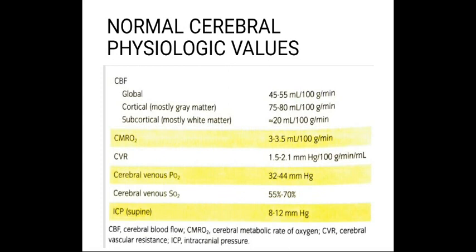Then cerebral vascular resistance is 1.5 to 2.1 millimeters of mercury per 100 gram per minute per ml. Cerebral venous partial pressure of oxygen is 32 to 44 millimeters of mercury. Cerebral venous SO2 is 55% to 70%. The intracranial pressure in supine position is about 8 to 12 millimeters of mercury. This is about all the normal cerebral physiologic values.